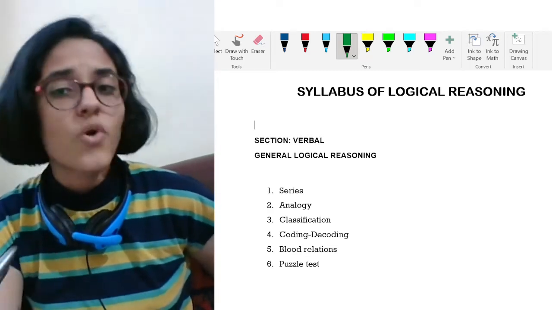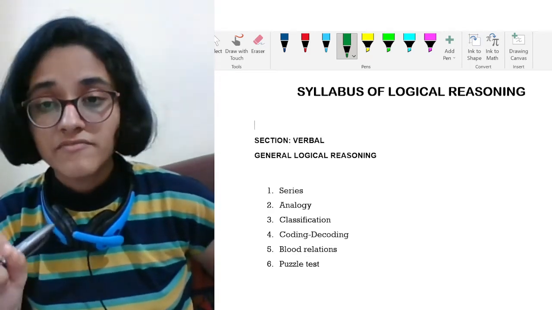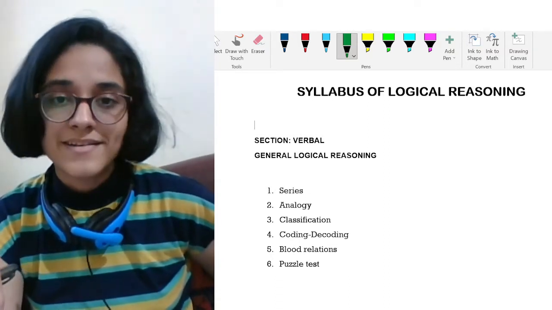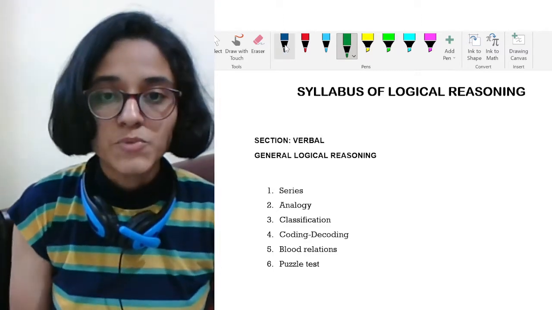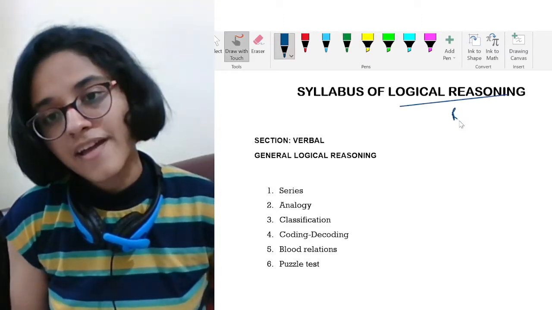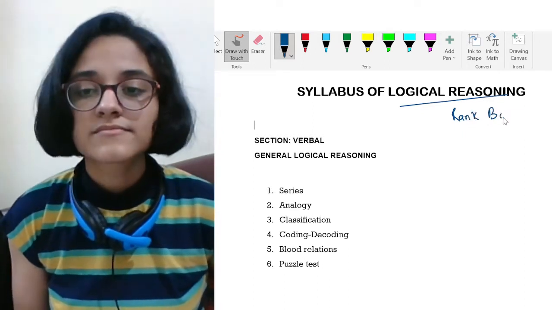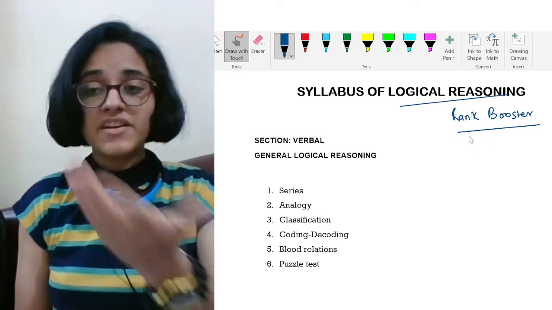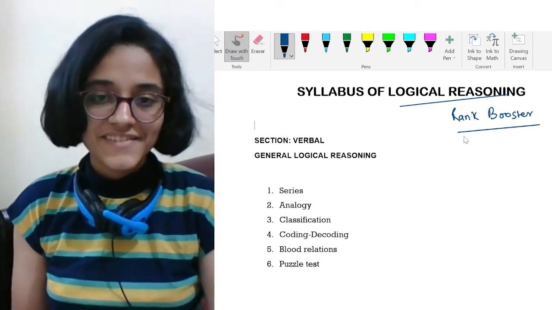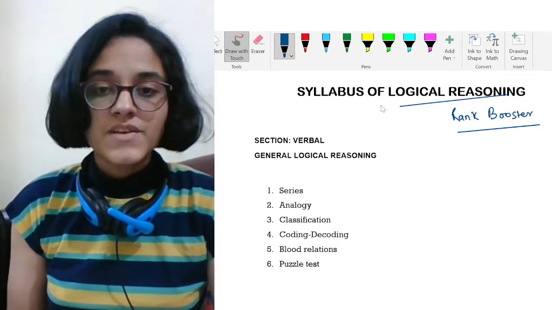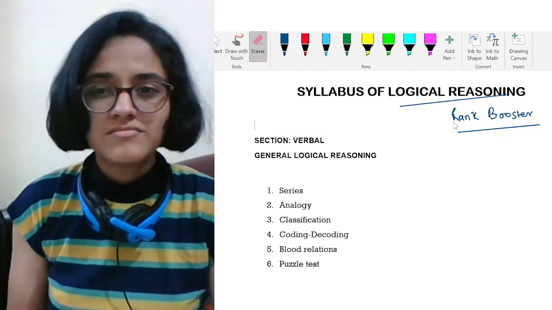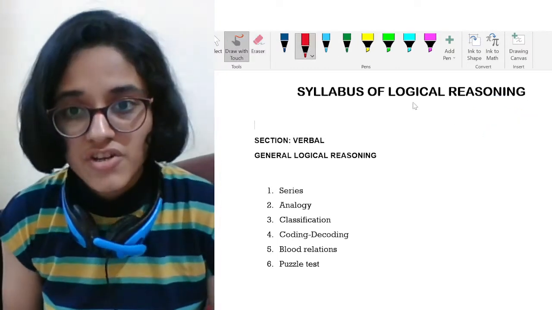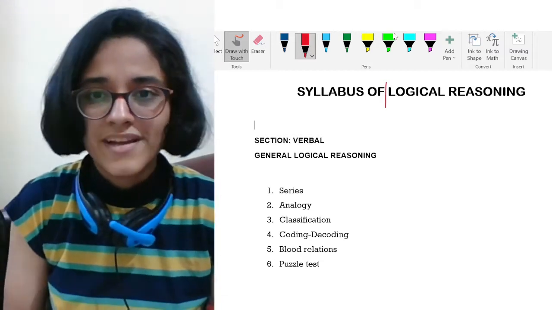Now this is a really scoring section, and if you know it very well, then there is no doubt that you will get really good marks in it. I mean, it is a rank booster. Nice. Fine, then if it is a rank booster, definitely we need to master it. So first let me tell you a little bit about logical reasoning. What is the main classification of logical reasoning? How are they doing it and all that stuff?